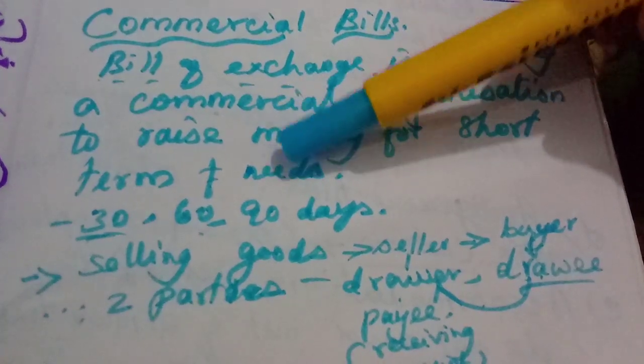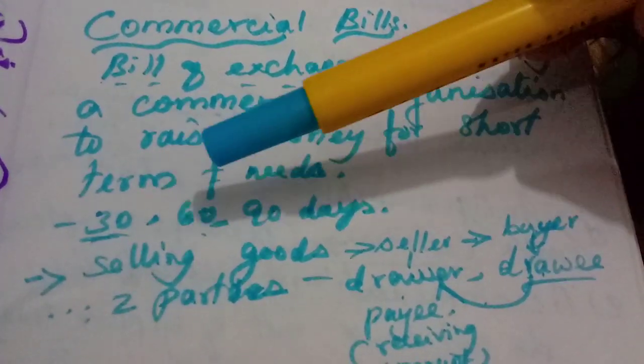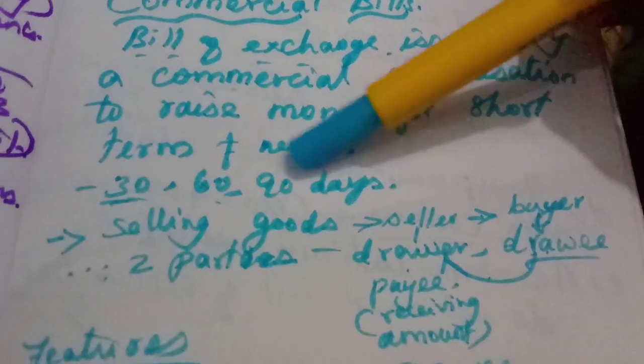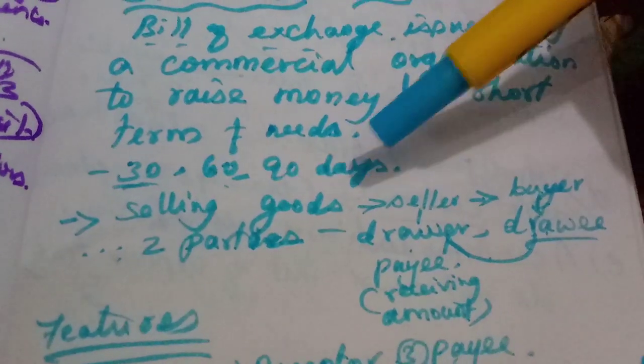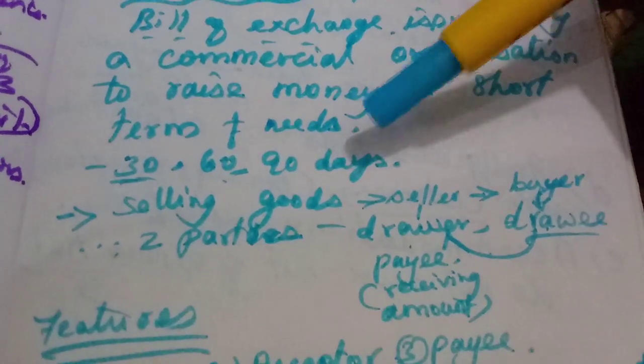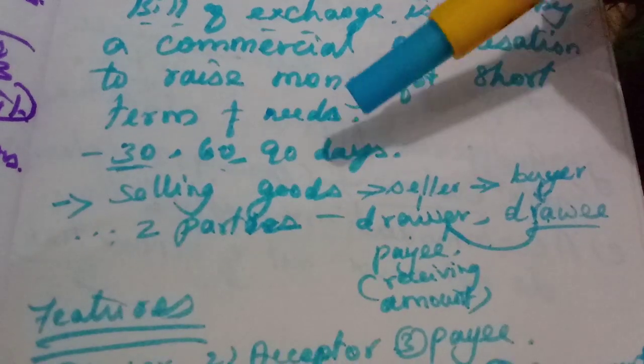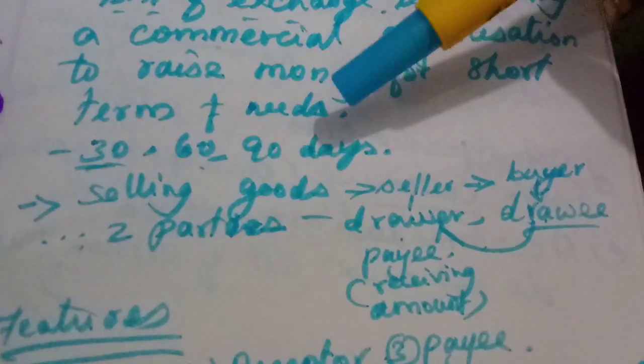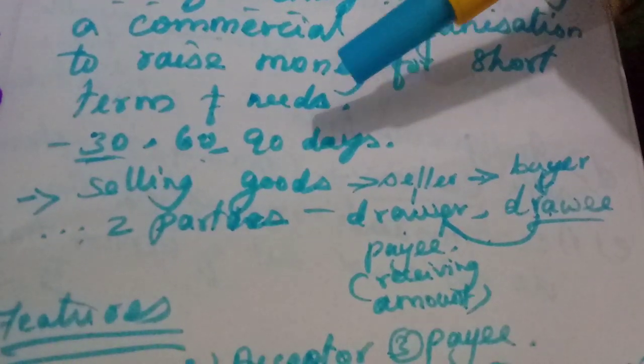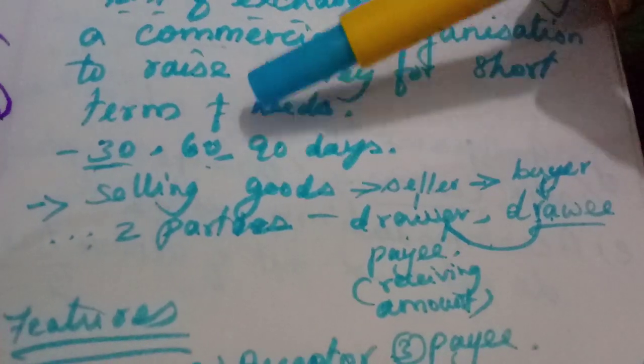So the maturity period may be 30 days, 60 days or 90 days, because all of these come under the heading money market instruments. Money market instruments have a maturity of less than 1 year.